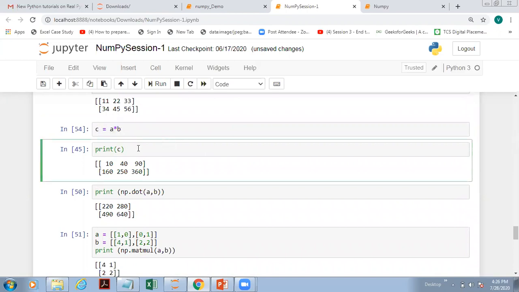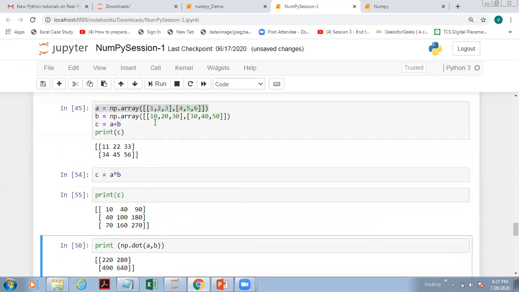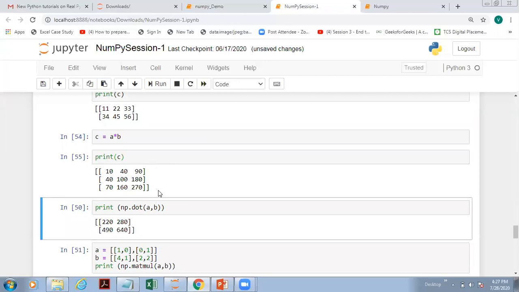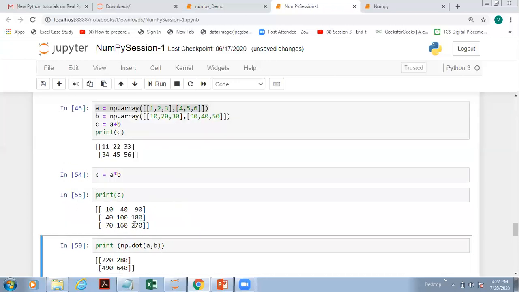So if you print the result, this is for the type of array we are using. Here the multiplication is being done. Again you can see broadcasting is being applied here. One-to-one multiplication is being done here. Okay.